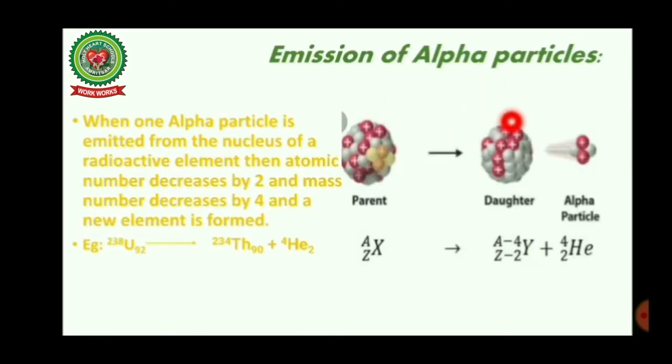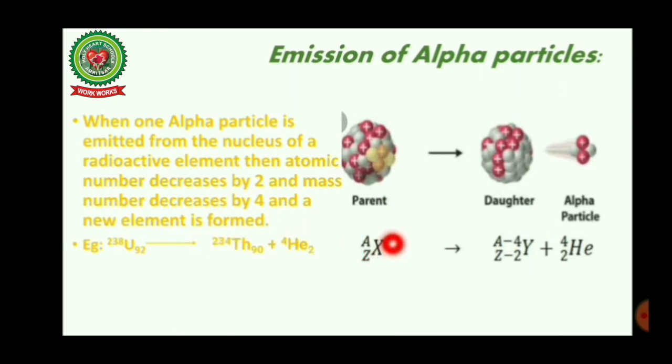Emission of alpha particles. When one alpha particle is emitted from the nucleus of a radioactive element, the atomic number decreases by 2. You can clearly see here Z minus 2, and the mass number decreases by 4, that is A minus 4, and a new element is formed.